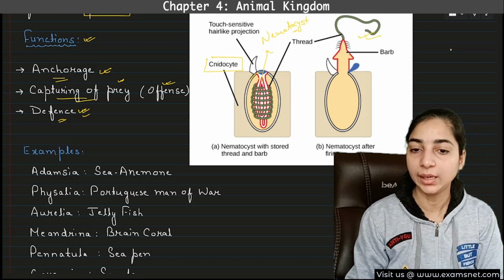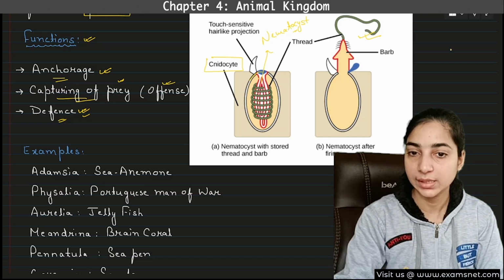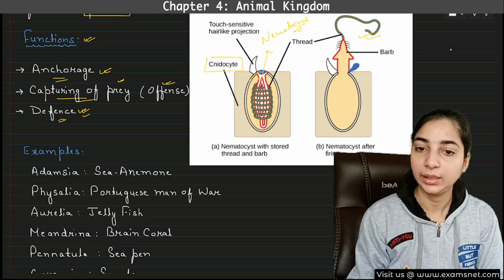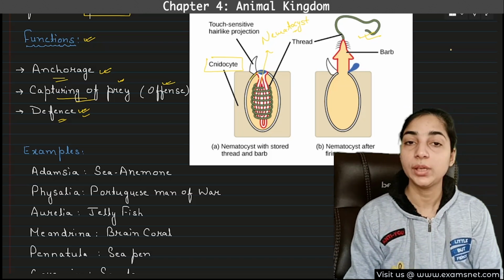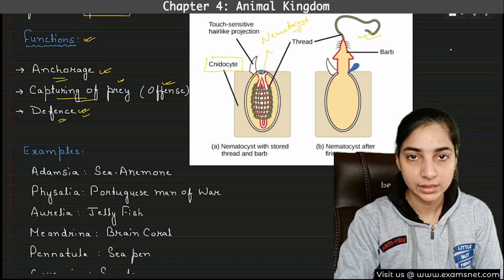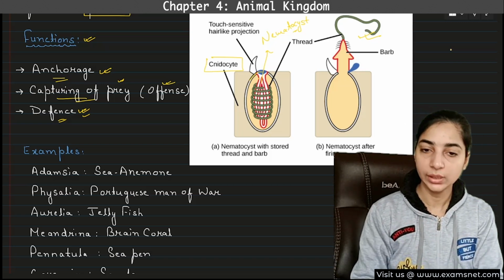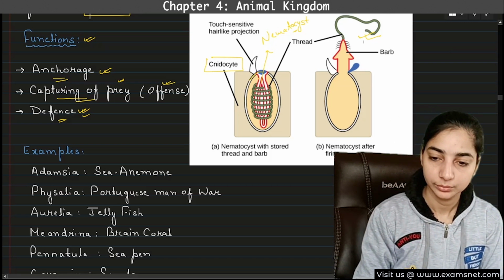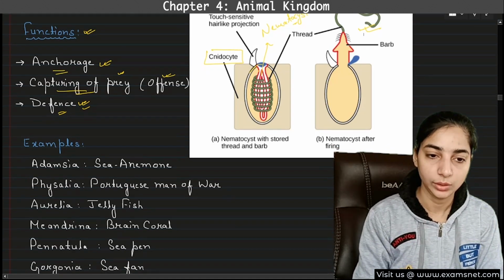So in the second diagram, you can see there is an emergency situation. The capsule has to come outside the cell, and the thread has to open. And then with the help of this thread, the poison of the capsule will be transferred to the predator or prey. So this is the general mechanism. Also, this is not mentioned in detail in NCERT, but still I told you.